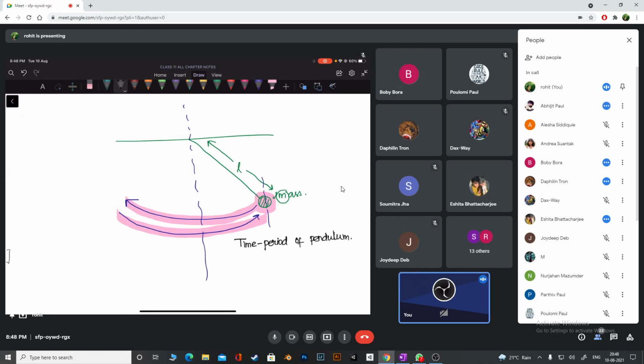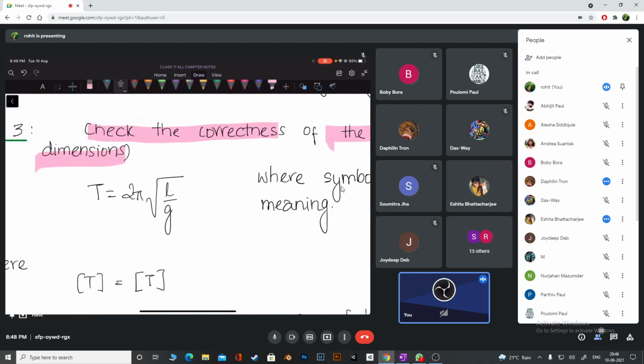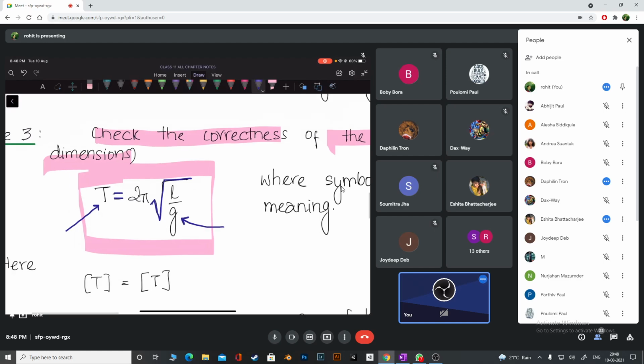Now they have given a formula. According to some calculations or derivation, we get this one. They have given it already, don't worry about this. So time period is equal to 2 pi root over l, this is the length of the string, or we call it effective length also, divided by g, acceleration due to gravity. So this is the formula we have. We have to check whether this is true or not. But basically, I think you understand what is what here.